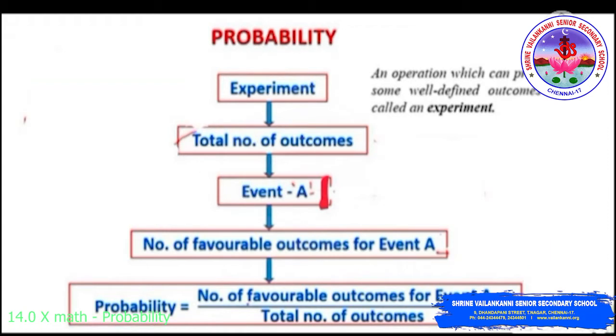Next to the total number, we define an event A, where an event is nothing but the favorable outcomes that are going to occur in an experiment. Next, the number of favorable outcomes for event A is the count of favorable outcomes occurring in an experiment. We define probability as the number of favorable outcomes for event A divided by the total number of outcomes.